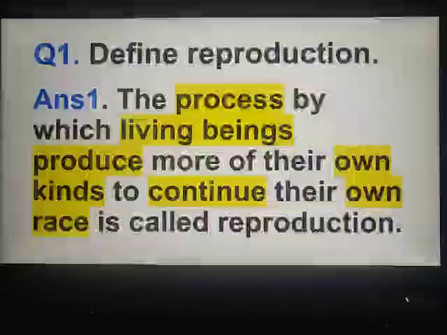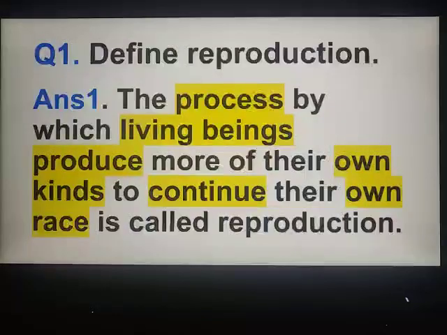First question is define reproduction. Reproduction means to produce new individuals, and these are produced from their parents. So the process by which living individuals form babies of their own type so that they can increase in number is called reproduction. So, what is the definition of reproduction? The process by which living beings produce more of their own kinds to continue their own race is called reproduction.